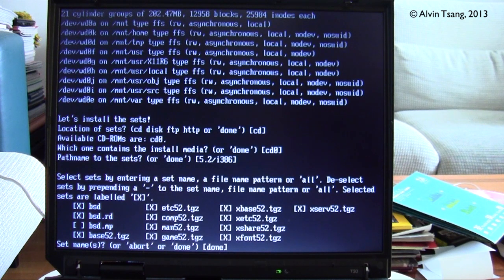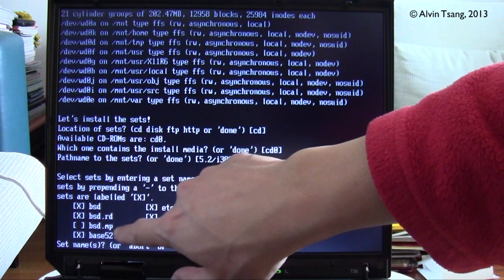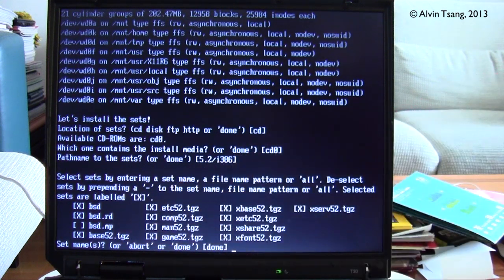And here it gives you a default selection of package sets, which is already appropriate for the ThinkPad T30. You can see that bsd.mp, which is here, is not selected. The reason I don't select it is that bsd.mp is the operating system kernel for multiprocessor systems. And of course, the ThinkPad T30 is not a multiprocessor system, so you don't need that kernel. As for the rest, you need it.